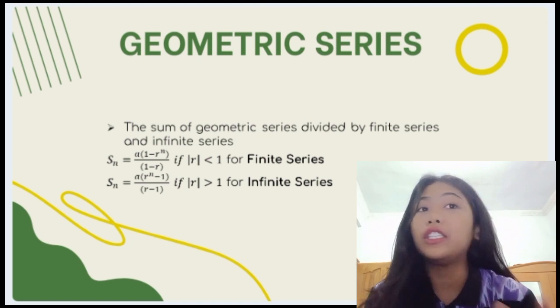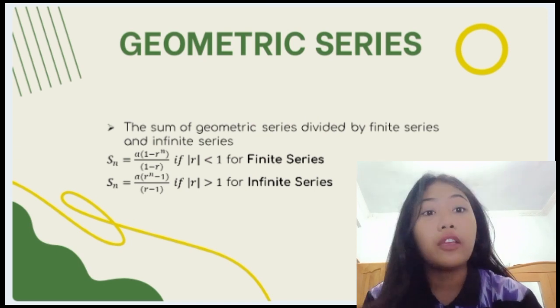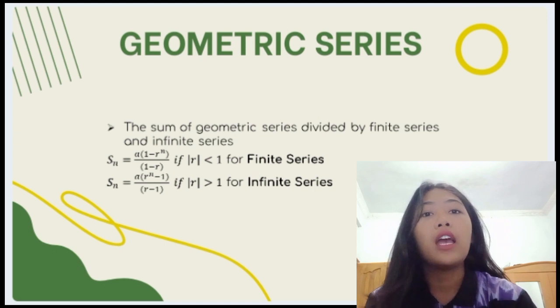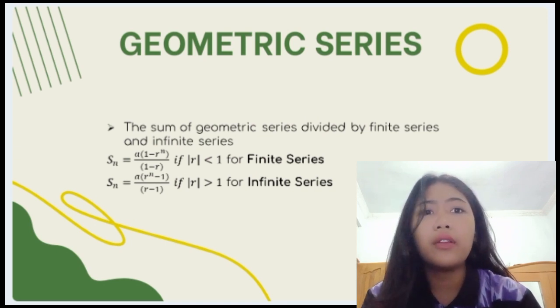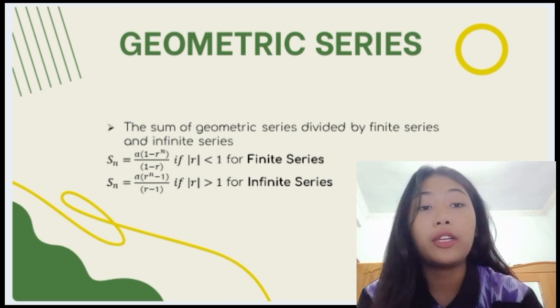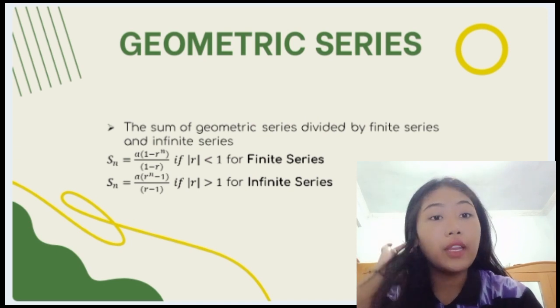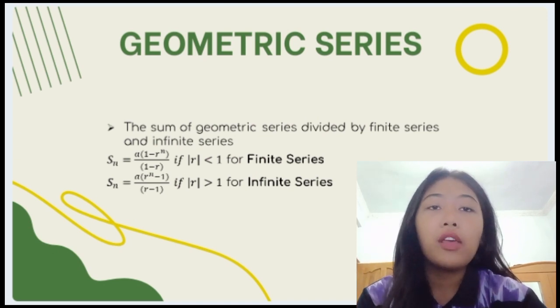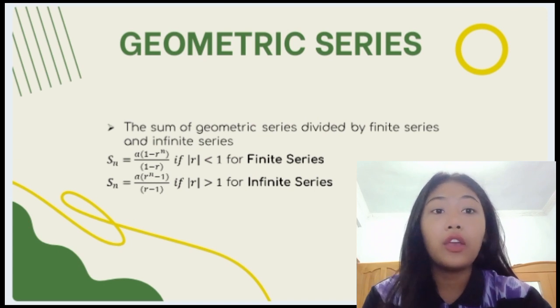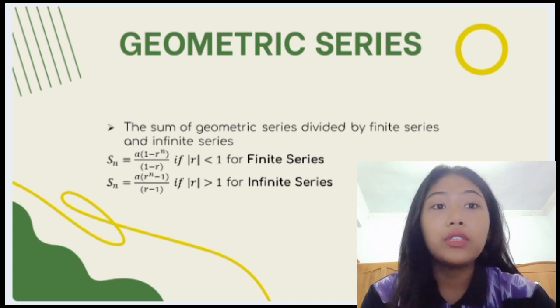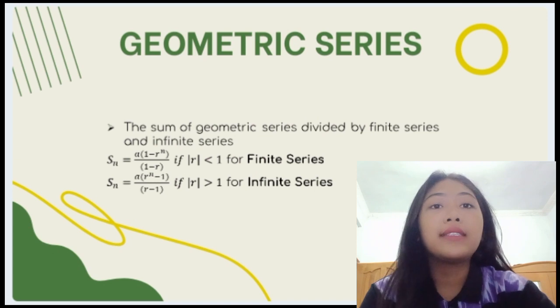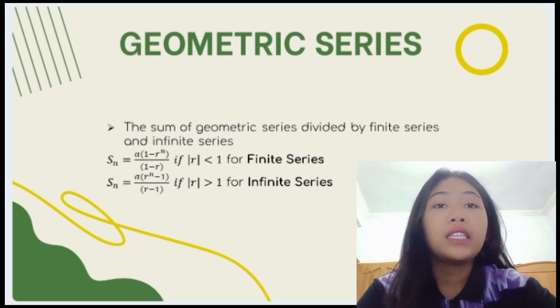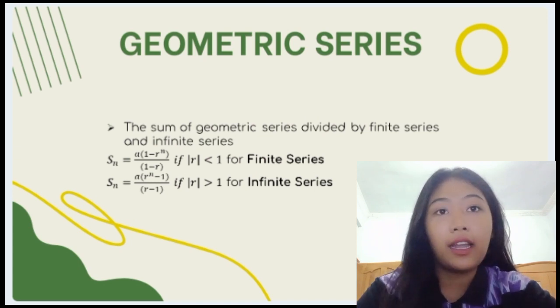But in geometric series, we use different formulas. For the finite series, the formula we use is Sn equal to a multiplied by 1 minus r to the power n, divided by 1 minus r, if r is less than 1.